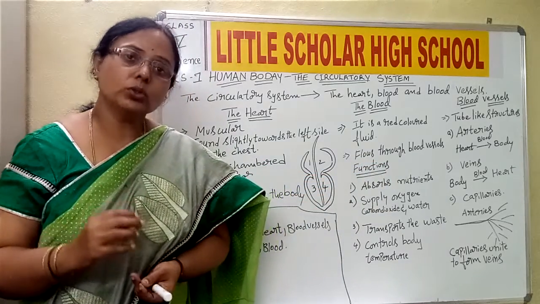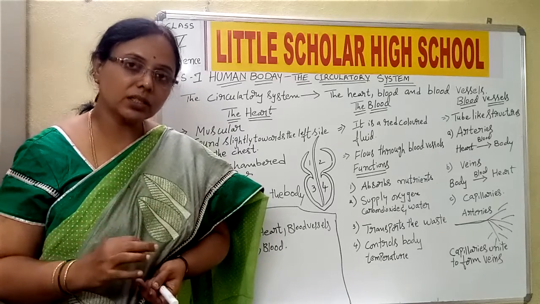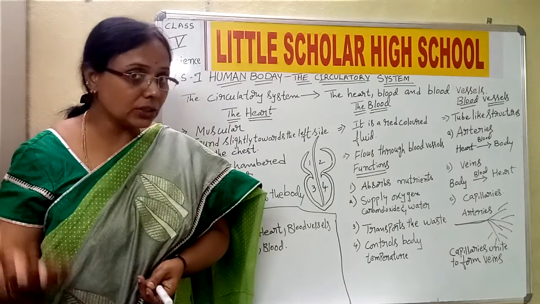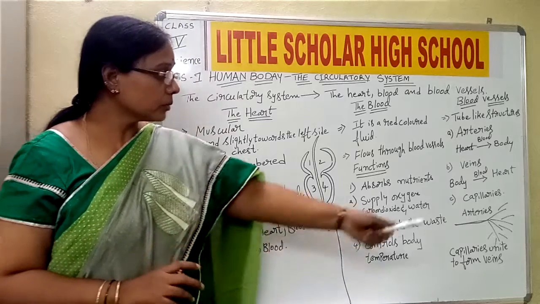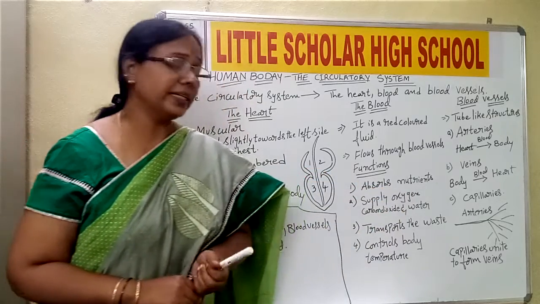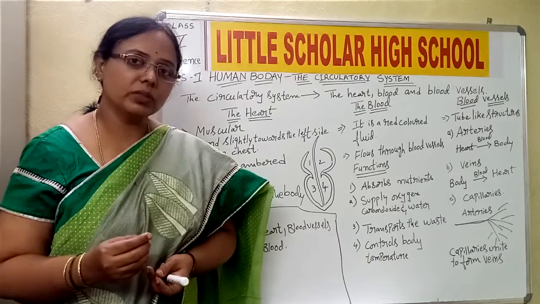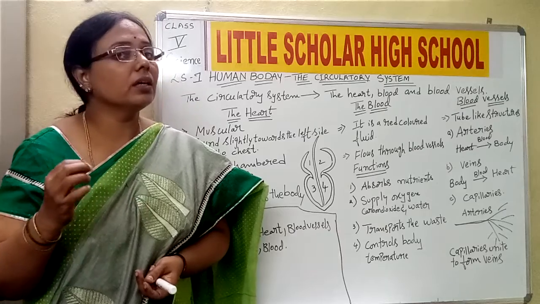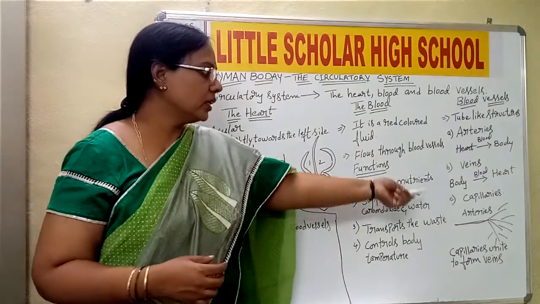Veins are also blood vessels or tubes, network-like structures which carry the blood from all parts of the body to the heart. Okay. Now, the last one is capillaries. What are capillaries? Capillaries are also a network which are present throughout the body, but they are much thinner in thickness. Okay, they are much thinner compared to arteries and veins.